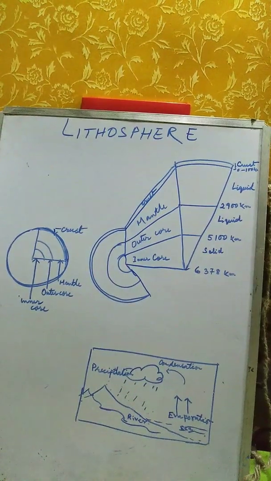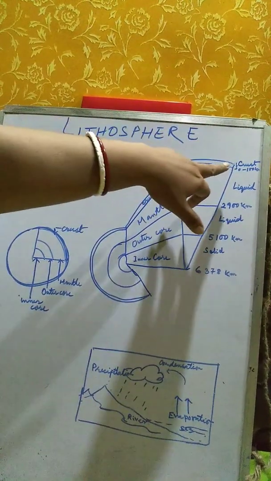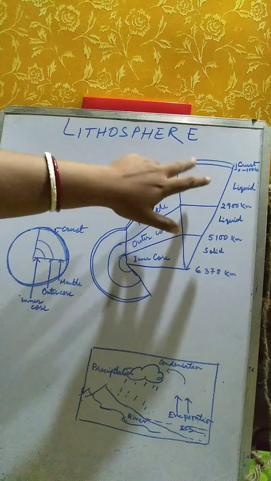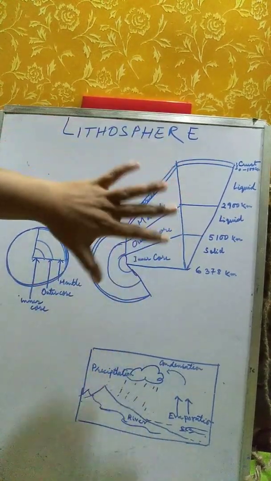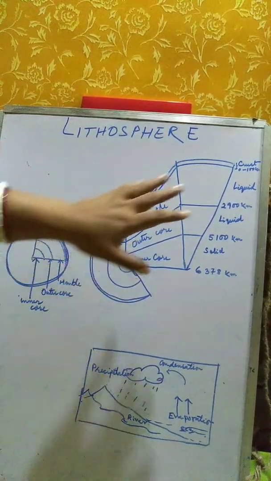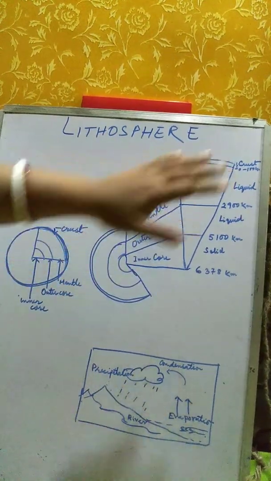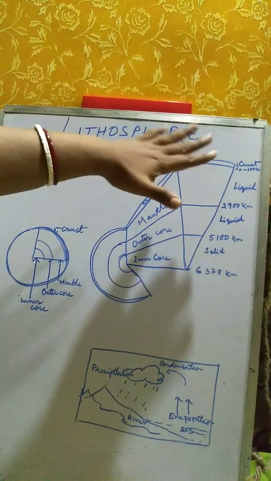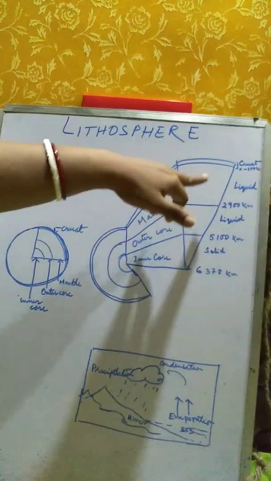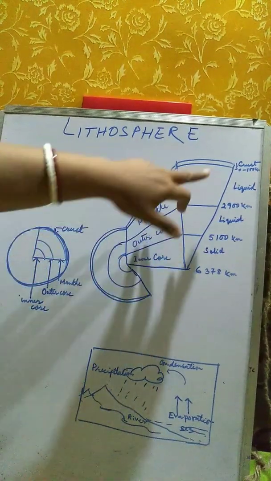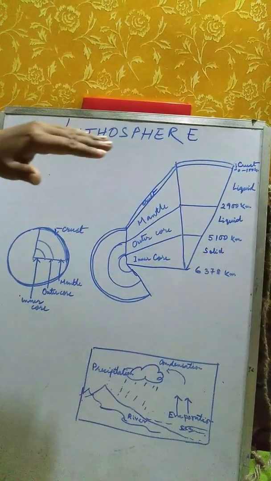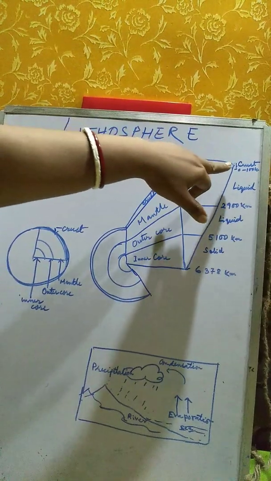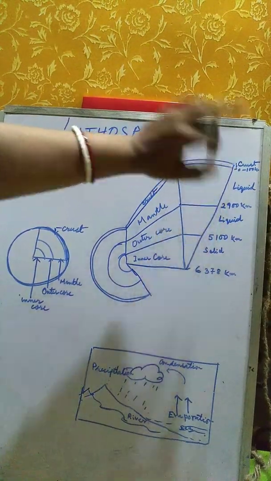Now, what is earth crust? Earth crust is a thin layer of rocks with an average depth of 40 kilometers. Generally the crust can also be divided into two parts, upper crust and lower crust. In higher classes you will study these differences and this classification. Still in the initial classes, you just divide the earth's interior into three parts: crust, mantle and core. The crust, the average depth is 40 kilometers. We say that it extends up to 100 kilometers.